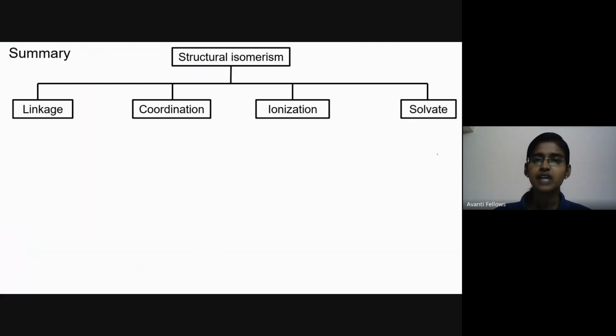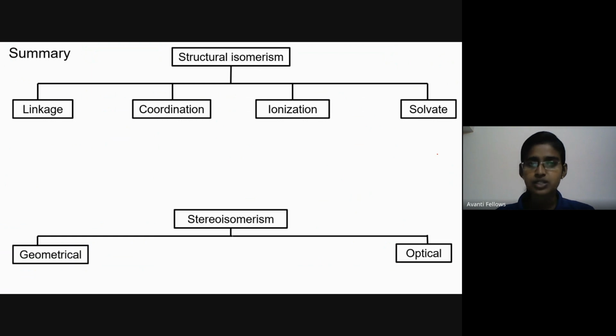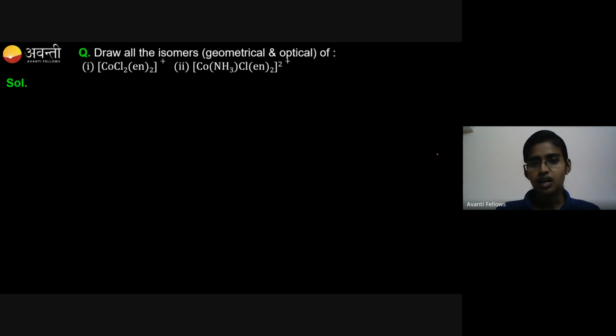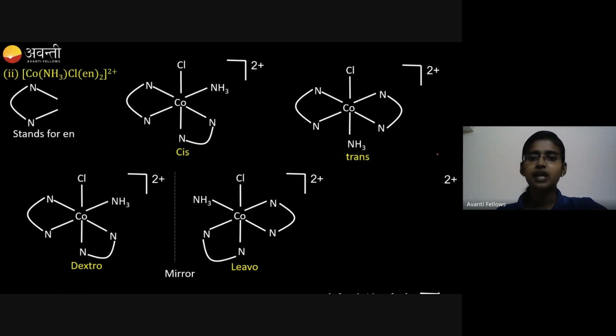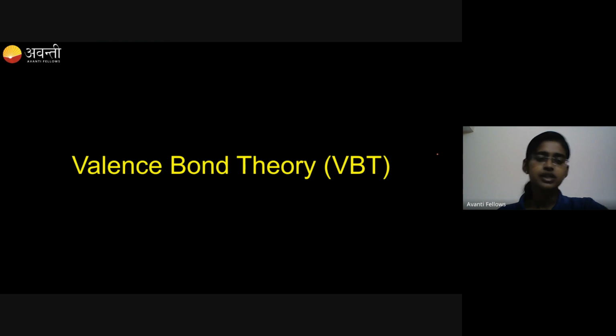Today we have discussed the 4 types under structural, which are linkage, coordination, ionization, solvate, and 2 types under stereo, which are geometrical and optical. In the next class, I will give you some questions like this, and then I will start valence bond theory.